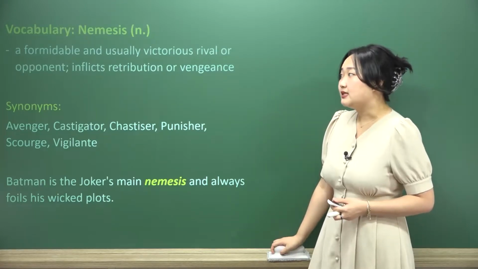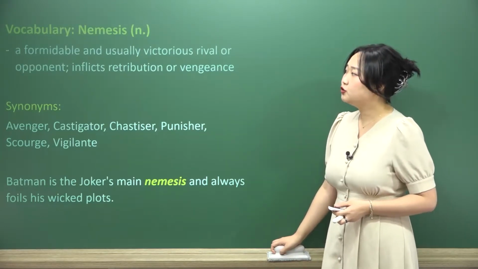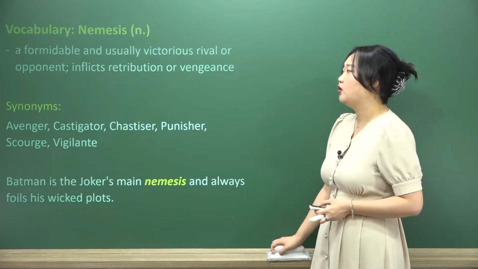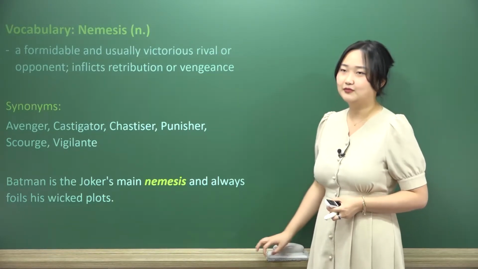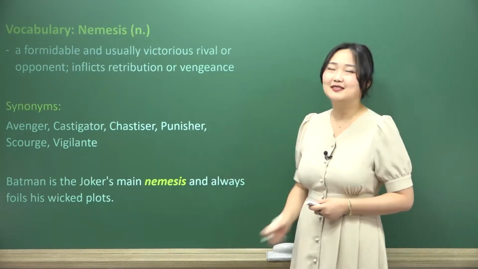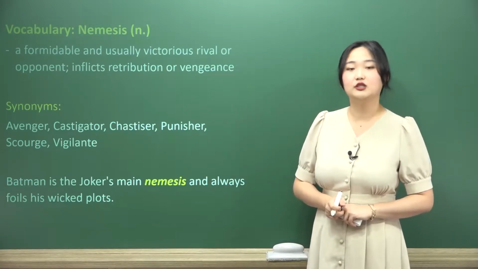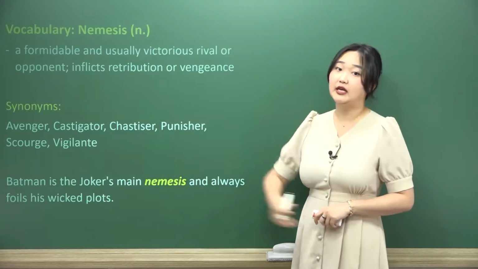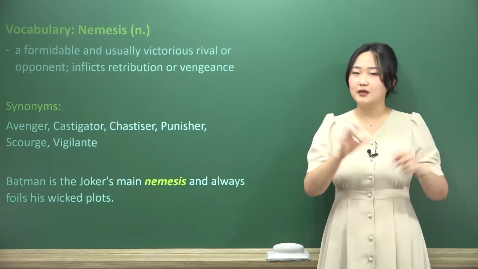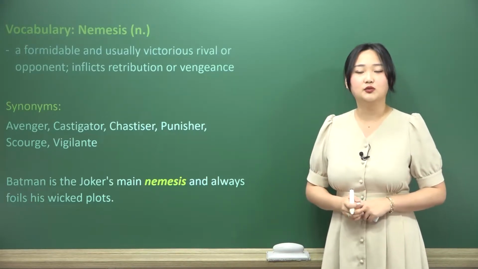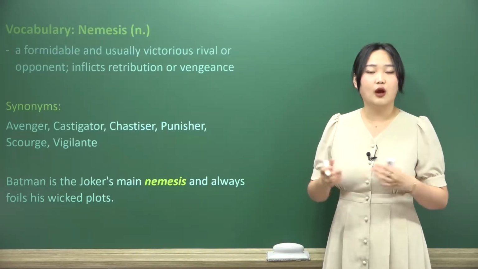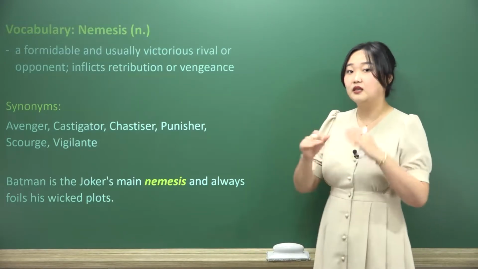Then we have the word nemesis. This is a noun: a formidable and usually victorious rival or opponent, inflicts retribution or vengeance. Now, again, another Greek mythology reference, I'm so sorry, but Nemesis is the name of a minor god, and she is the god of retribution and vengeance, okay? So if you have been done wrong, then Nemesis will wait, not immediately, just give you a little bit of time, and she will allow the opportunity to arise where you can get back at somebody, or give you an opportunity to make things right again, make things equal.